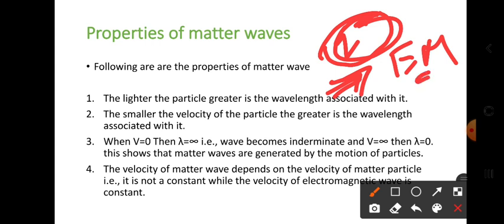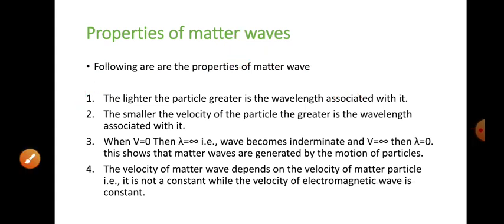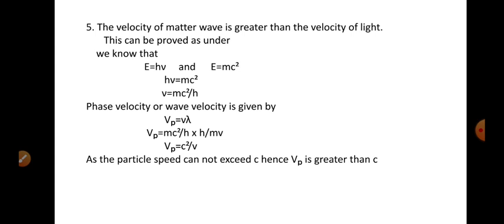So when a charged particle is traveling, it generates EM waves. But any particle other than a charged particle creates matter waves. That is the difference between matter waves and electromagnetic waves.